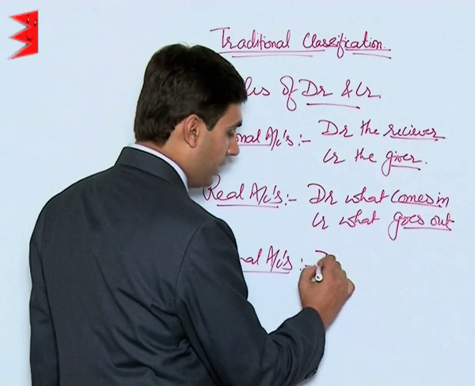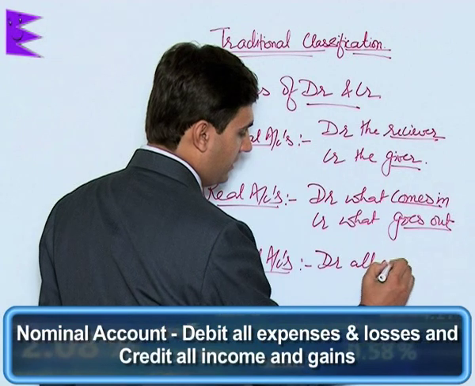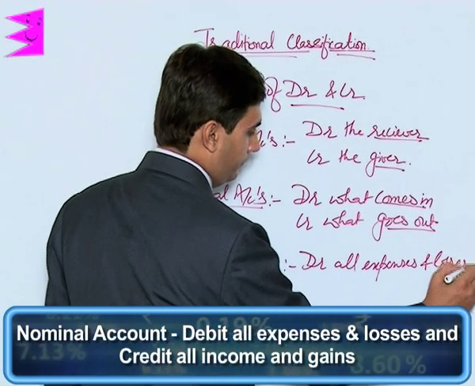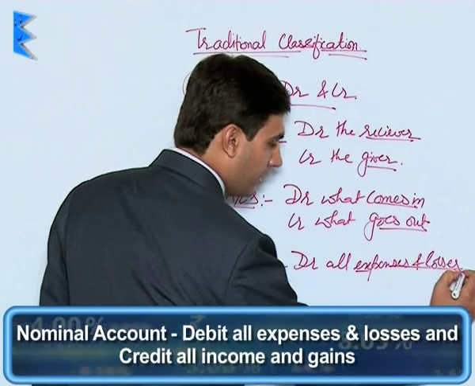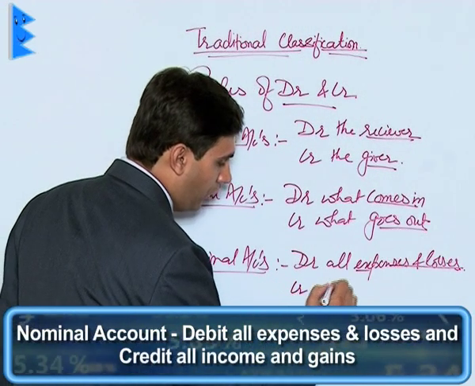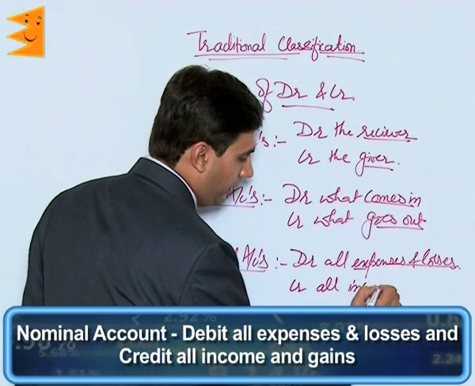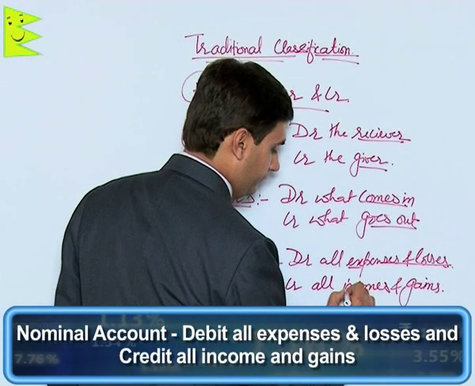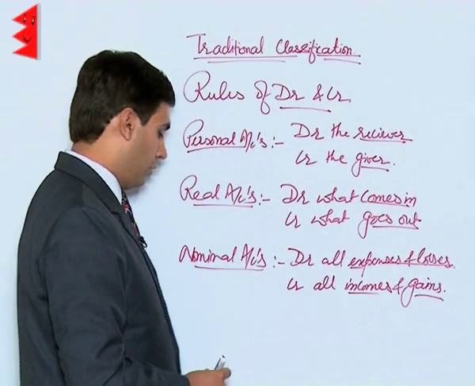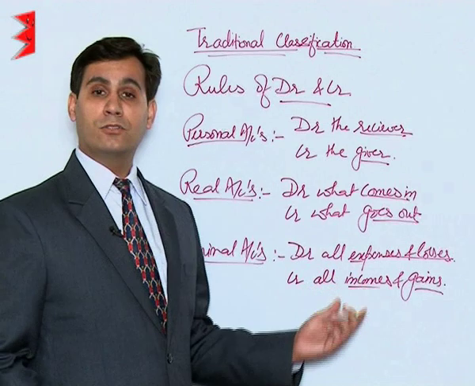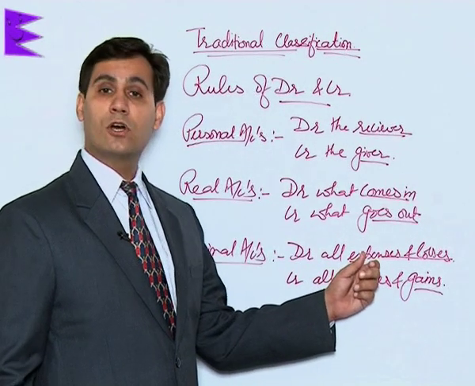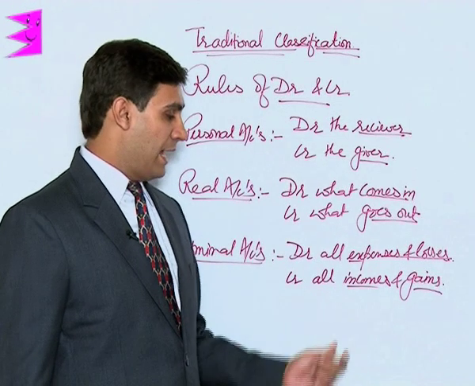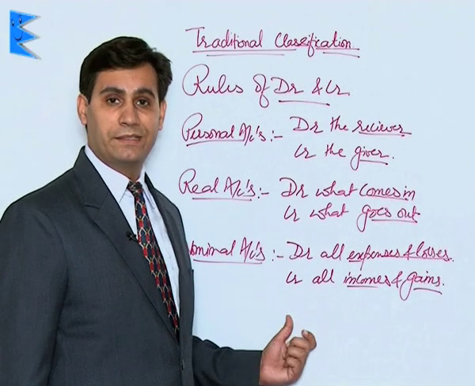So the rule is debit all expenses and losses, and credit all incomes and gains. For nominal accounts, we must look for whether an item is an expense or a loss, or it is an income. If it is an expense, it should be debited, and if it is an income, it should be credited.